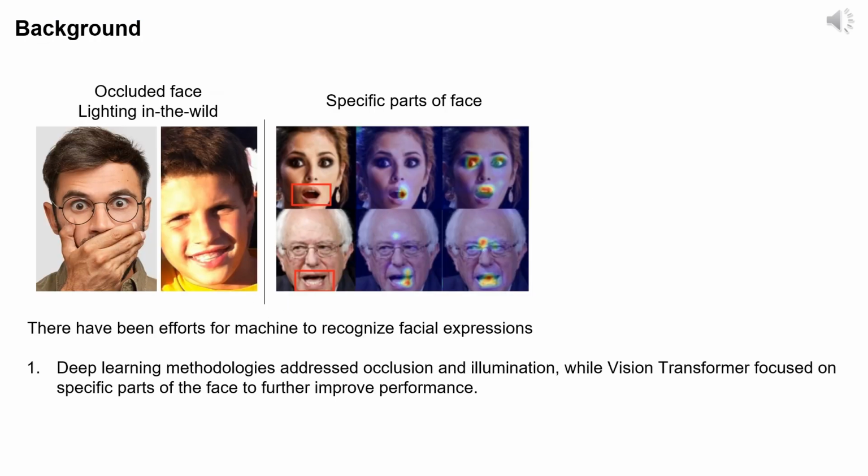Machines in FER are increasingly adept at discerning emotions, significantly influencing fields from human-computer interaction to psychology. Deep learning like CNN, especially for managing occlusions and varying lighting, has propelled these advancements. Another key development is the adoption of vision transformers, concentrating on specific facial regions rather than the entire face, for a more refined understanding of expressions.